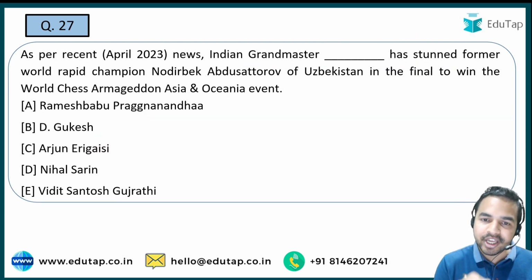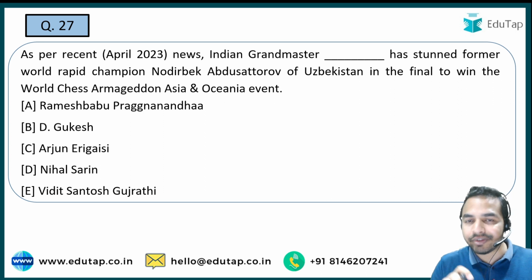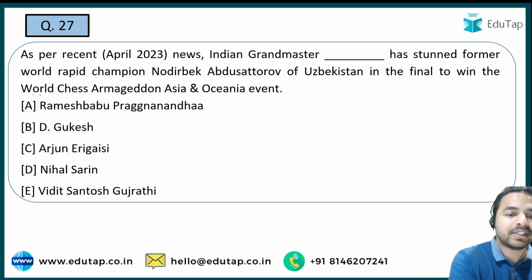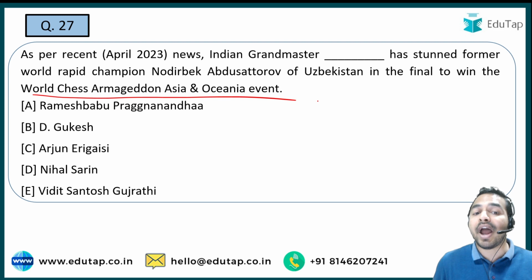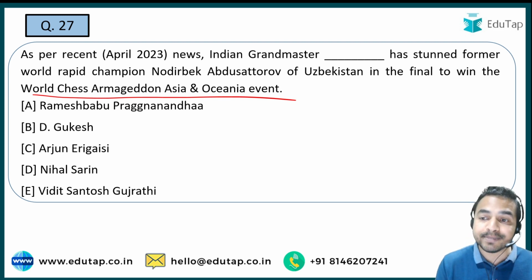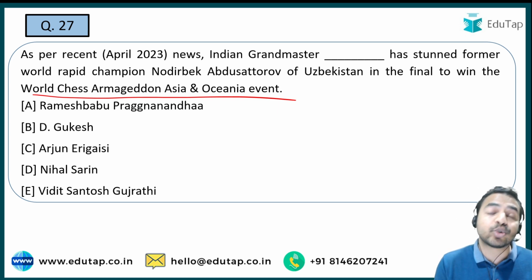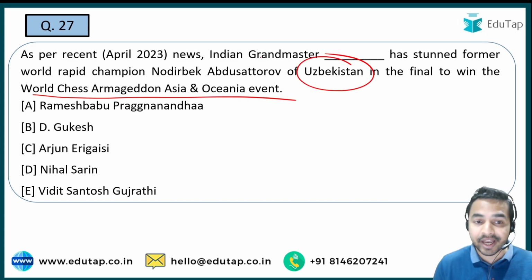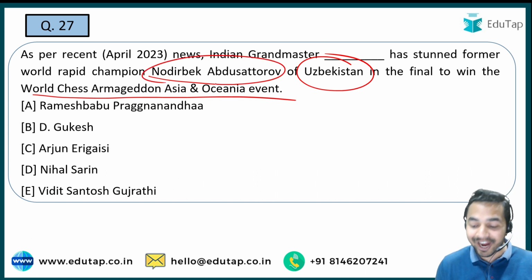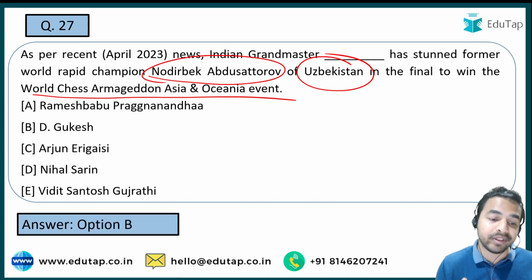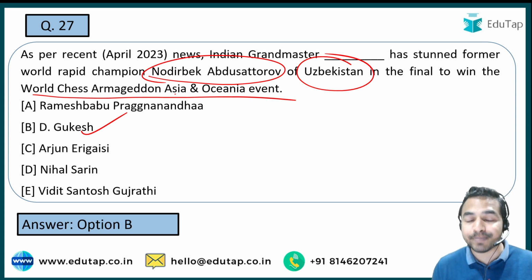Next question. Here you are required to tell me the name of the Indian Grandmaster who has recently won the World Chess Armageddon Asia and Oceania event. So guys, please tell me the name of the person who has won this. Here, one more thing is important: the person who was defeated in order to win this. It was the world rapid champion of Uzbekistan. The name of that person is mentioned here, and the Indian Grandmaster who has won this is D. Gukesh.